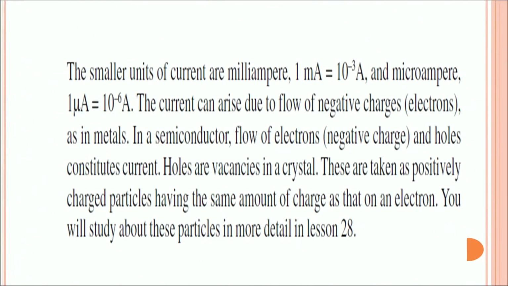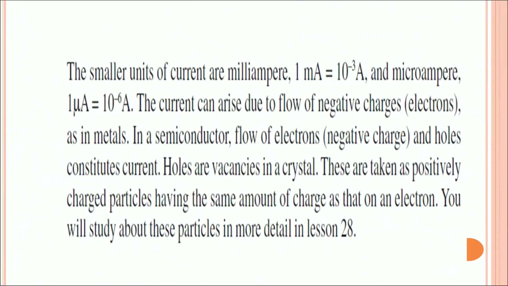So, as I said, the smaller units are milliamperes and microamperes. These currents can arise due to flow of negative charges, that is electrons, in metals, and in semiconductors the flow of electrons and holes constitutes current. What are holes? Holes are vacancies in a crystal. Actually, holes can be thought of as absence of electrons at a particular position in matter. They are taken as positively charged particles having the same amount of charge as that of an electron. You will study more about them in lesson number 28.